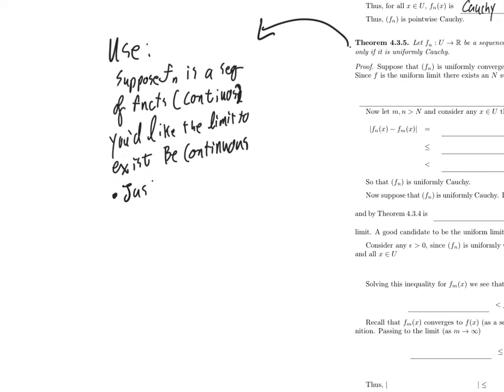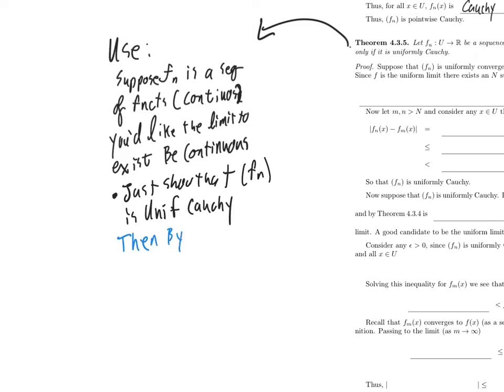You can just show that the sequence of functions f sub n is uniformly Cauchy. Once you've done that, you'll automatically know by Theorem 4.3.5 that f sub n converges uniformly, so you know it has a limit.